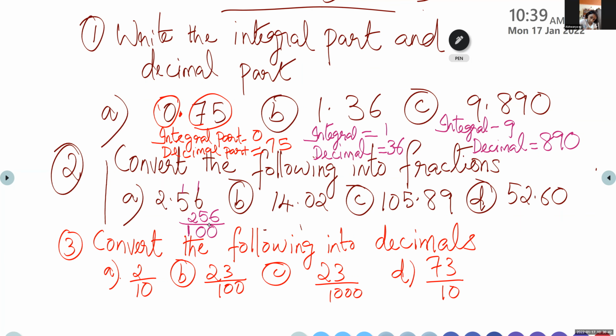You can complete question number B, C, and D. Okay. So here, first write the number without any decimal point. That is our numerator. Then divided by 1 followed by, you have to see how many zeros. The number of zeros and the number of decimal places, they are same. Here there are 2 decimal places. So here there are 2 zeros. Yes, clear? Yes, ma'am.